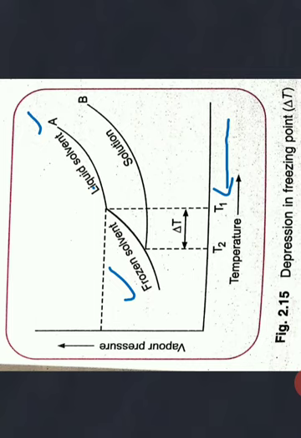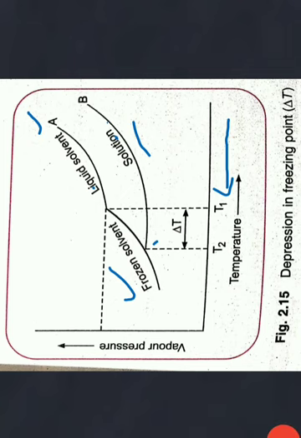Now since solution had lower vapor pressure, its graph is running below, and that is why it intersects the frozen solvent curve at a lower temperature. So whatever be the temperature at which the two graphs are intersecting, that will be the freezing point in this case.